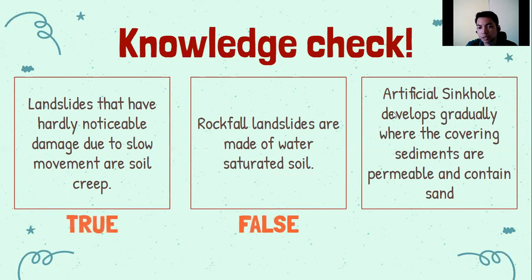And the last natin is artificial sinkhole developed gradually where the covering of sediments are permeable and contains sand. So is this correct? Is this the artificial sinkhole? Of course, this is not the artificial sinkhole. So what is the correct answer? The correct answer is cover subsidence sinkhole. Okay, very good.